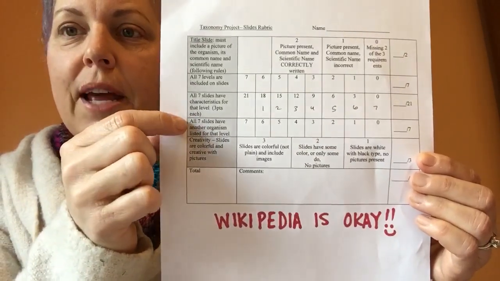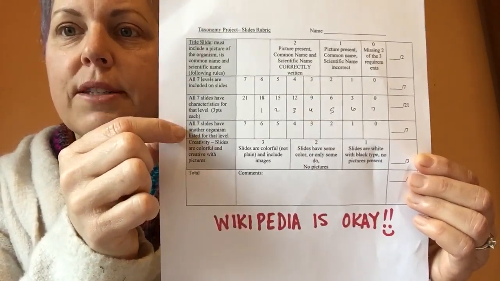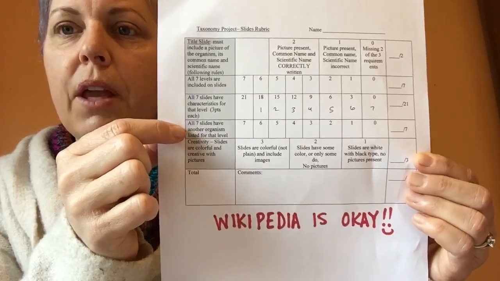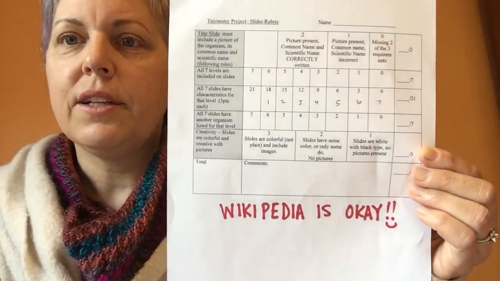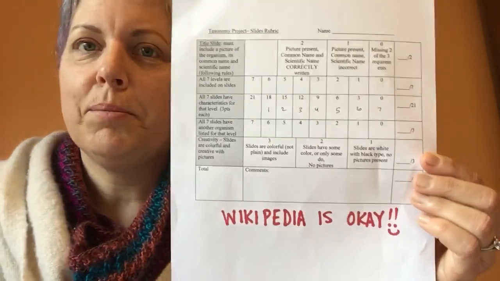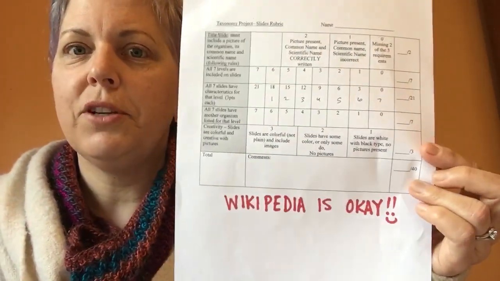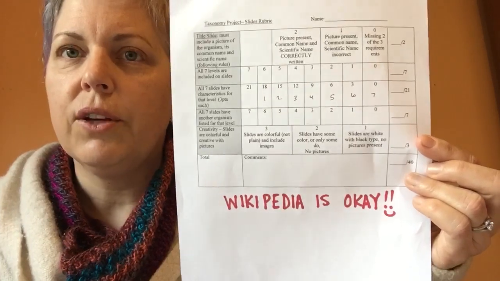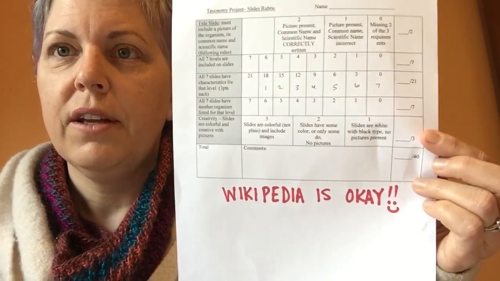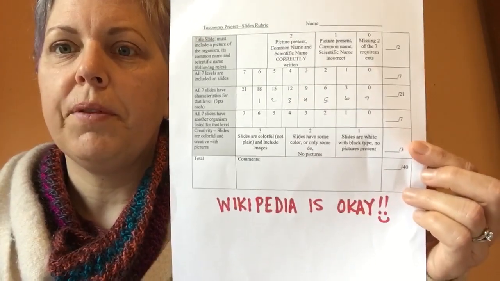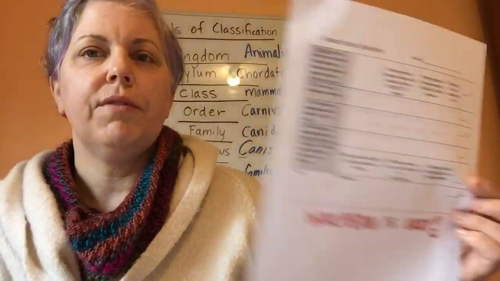I would have it be the animal that you listed for the other organism, and add some color, add some pizzazz. You guys at this point in your education should know that looking at a super boring slideshow is not very fun. So those are the 3 things you have to tackle.